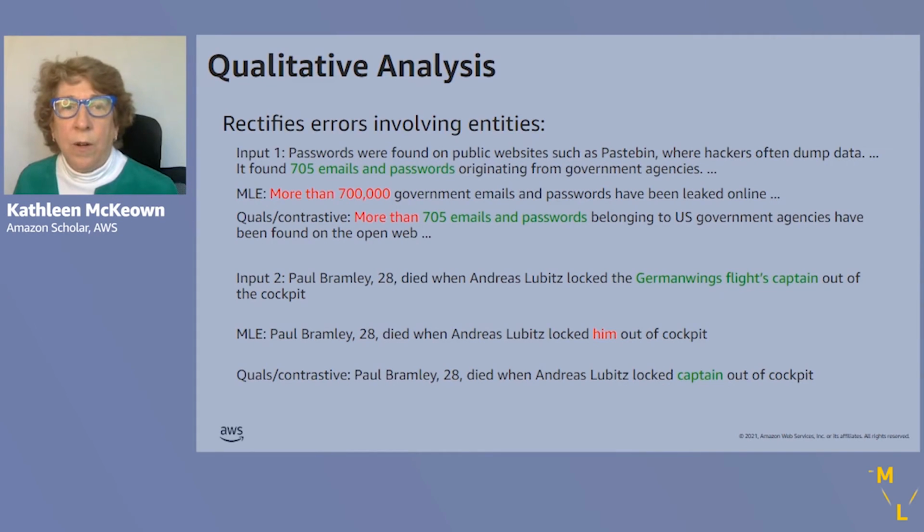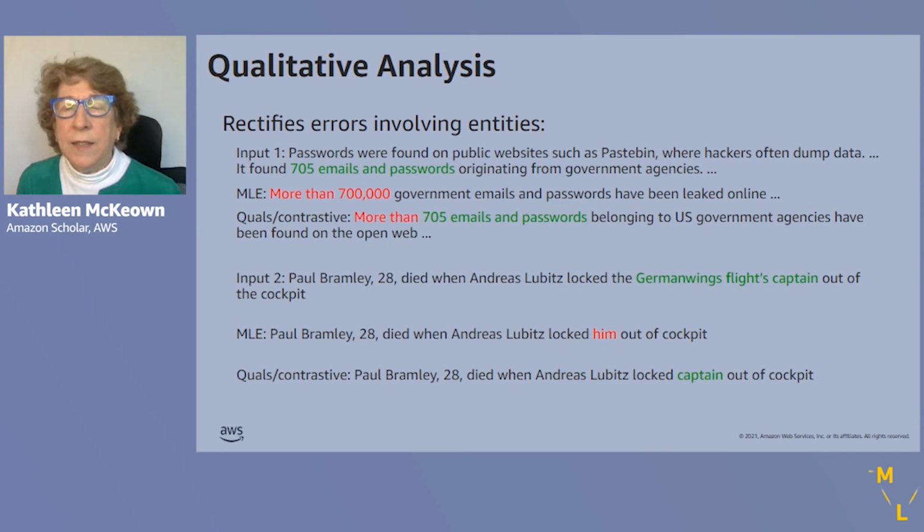Shown here are a couple of examples from the qualitative analysis that we did. For example, for input 1, the document said that it found 705 emails and passwords. MLE generates more than 700,000 emails and passwords, clearly incorrect, while QUALS contrastive is able to retain the 705.